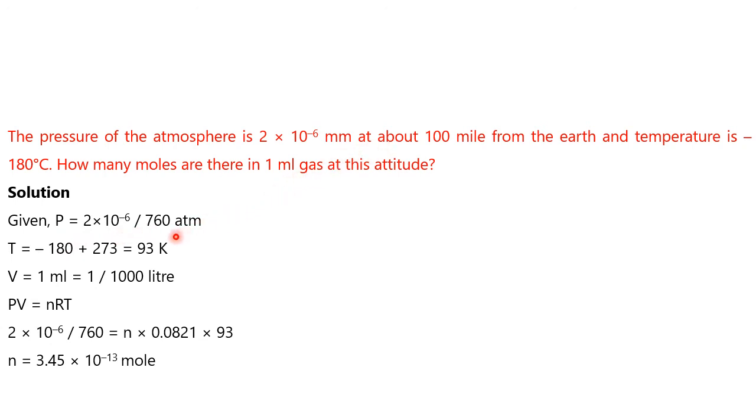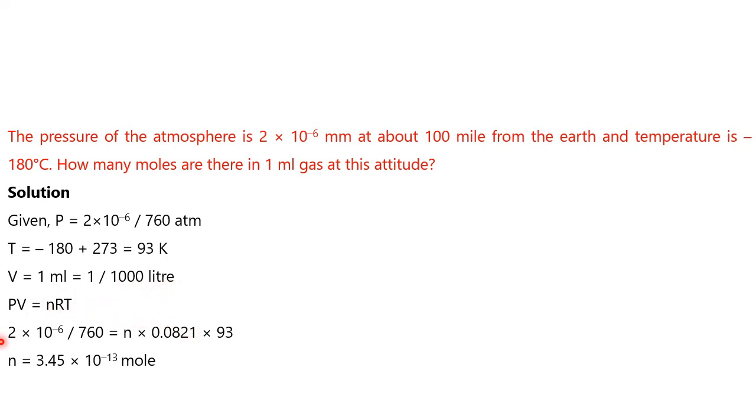Same formula already I told. So it is by 760 atmosphere. What is the temperature? Temperature is minus 180. In terms of Kelvin, it is 93 Kelvin. Okay. So volume 1 ml. So please convert into liter, so it's 1 by 1000 in terms of liter. Okay. It is in Kelvin, it is in atmosphere, it is in liter. So you have to take R value in terms of what? 0.021. So PV equal to nRT.